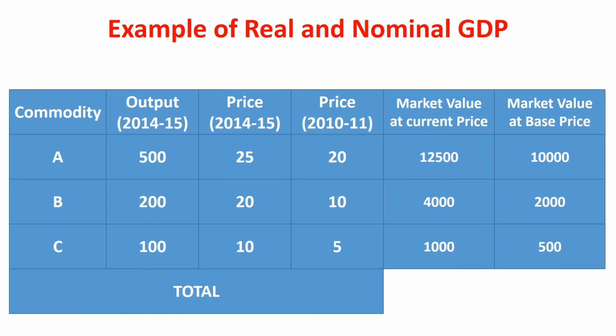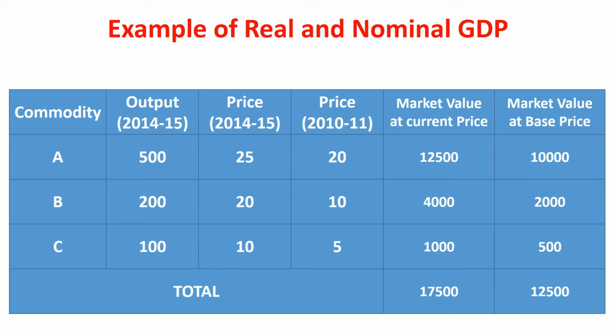Total market value at current price is 17,500 rupees, that is nominal GDP. Total market value at base price is 12,500 rupees, that is real GDP. We can compare with previous year's GDP. Suppose last year's GDP is 10,000. First we think growth in GDP from last year is 7,500 rupees. But it is nominal value only. Actual growth is only 2,500 rupees.